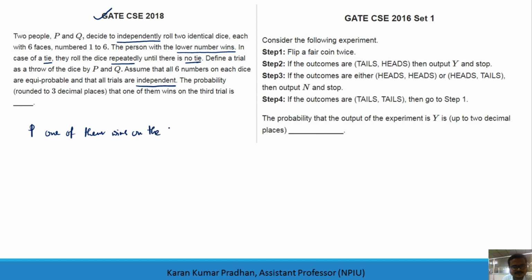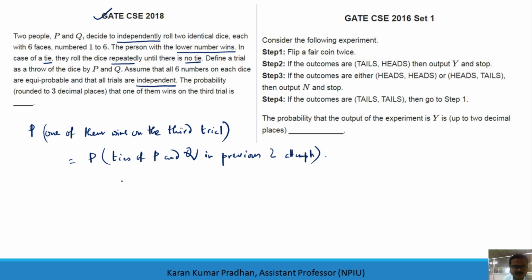the probability that one of them wins on the third trial will be the probability of ties of P and Q in the previous 2 attempts, multiplied by the probability that one of them wins, or I will write from this information, no tie of P and Q, because these are independent events. You have to take the product of these two.